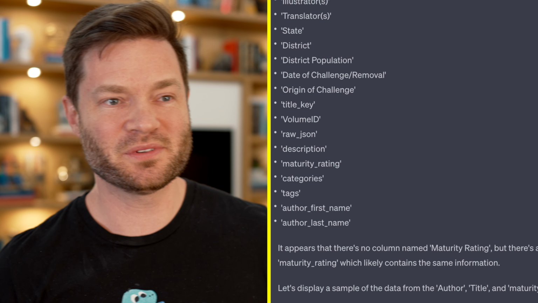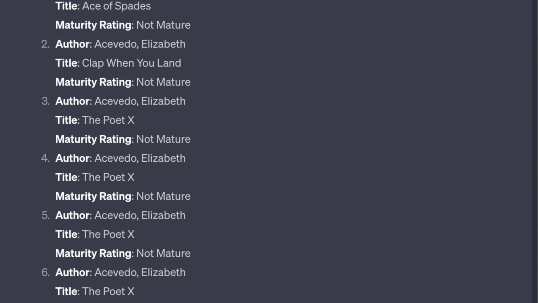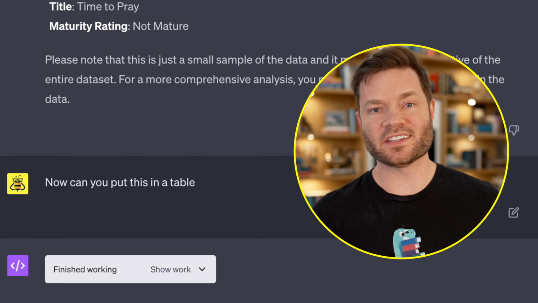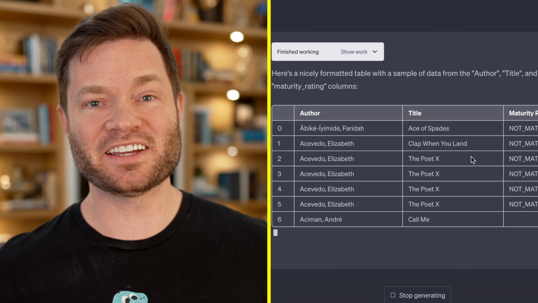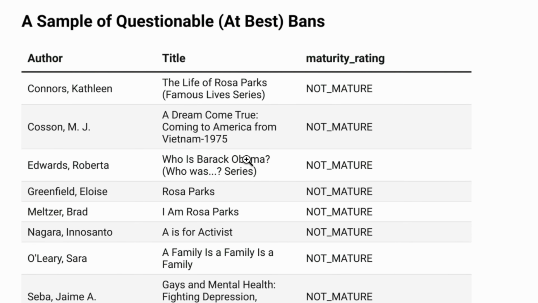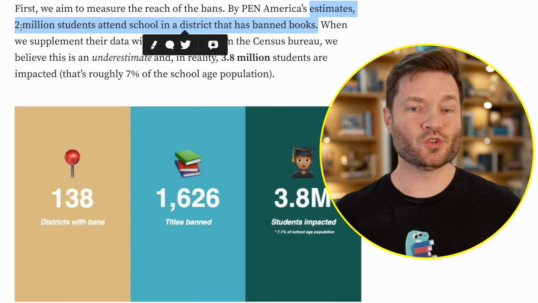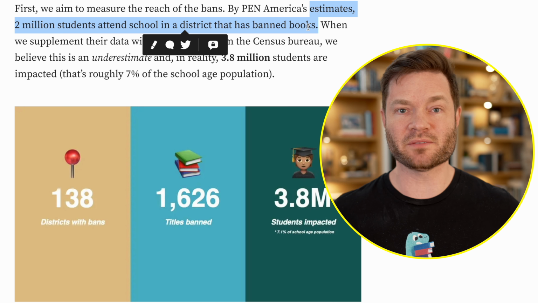Oh, come on. I thought you would have got that. See, there it goes. It understands. It's like, oh, you mean maturity rating, maturity rating. Oh, should have formatted it in a table. Hold on, I'll add that right after. So now can you put this in a table? How about that? Tell me that's not freaking impressive. It looks just like what they had. Thumbs up, man.